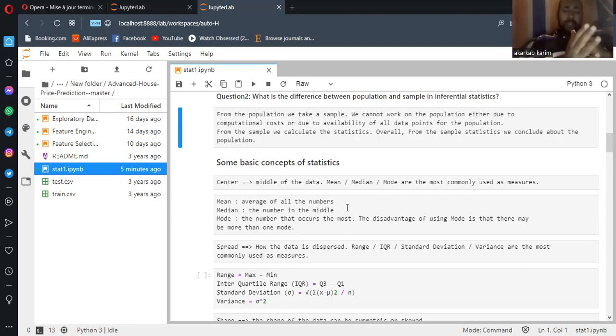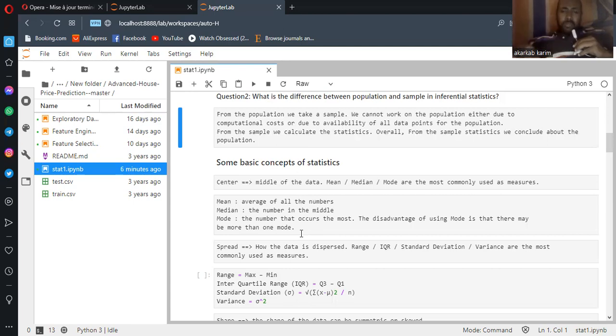We can find outliers on the left or on the right, and we have some techniques to discover that. We also have the median, the number in the middle. If you have a list of values, the middle of this list is called the median, and median is the favorite one because it is not sensitive to outliers. The third one is mode, the value that occurs the most. A disadvantage of using mode is that there may be more than one mode.